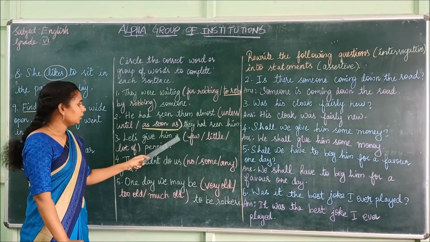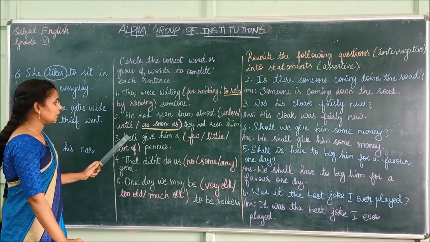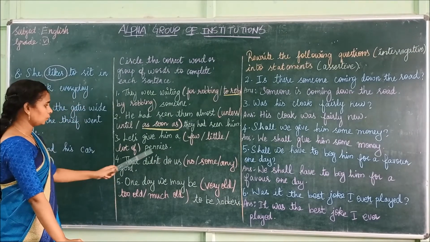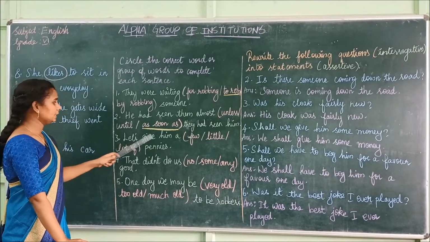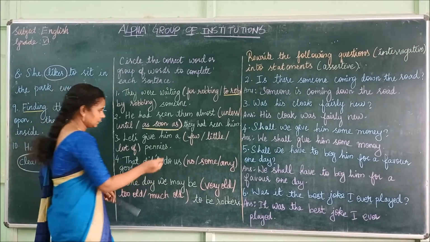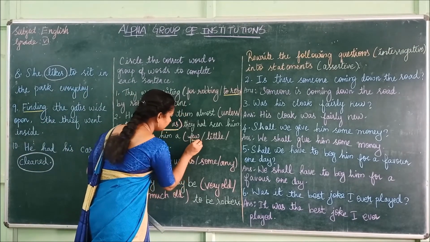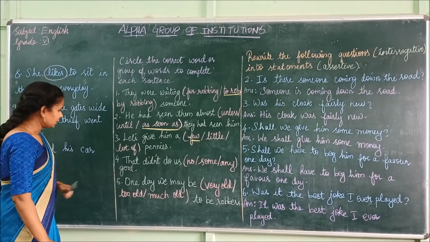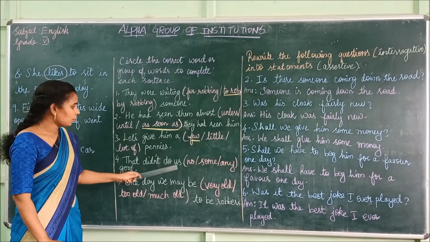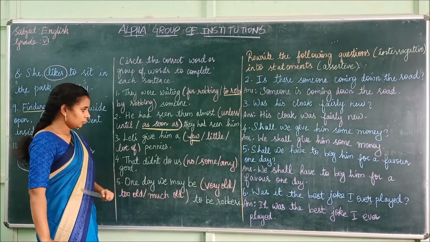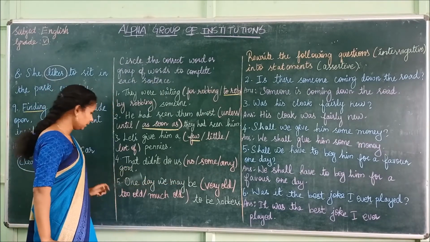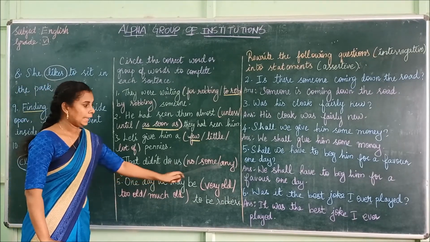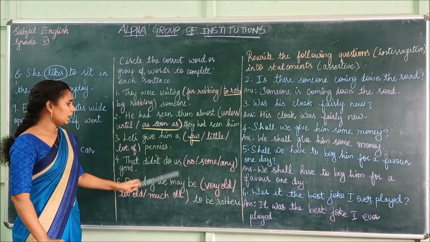Okay, next one. Let's give him a dash pennies. The options are few, lots of. So what will suit here? Let's give him a few pennies. All the sentences are taken from the textbook. Next one. That did not do us dash good. The options are no, some, any. So what will suit here? That did not do us any good.